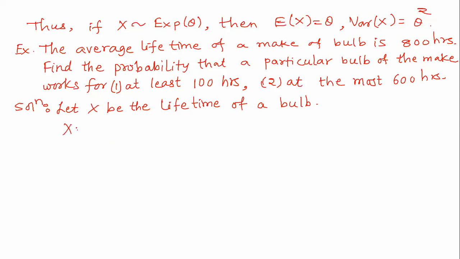So here X follows exponential distribution with parameter theta. Now in this problem it is given that the average lifetime is 800 hours. And we know that if X follows exponential distribution with parameter theta, then the mean is theta. That means here, as the mean is 800, theta must be equal to 800.